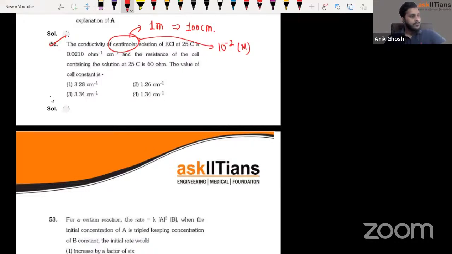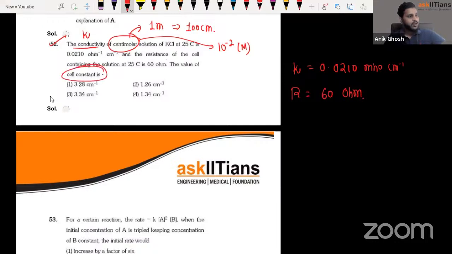Okay, and they have given you the conductivity. So guys, conductivity is abbreviated as kappa. Kappa is given to you, right? So just write it down. Kappa is given to you as 0.0210 ohm inverse, that means mho. And the resistance of the cell is given to you as 60 ohm, right?